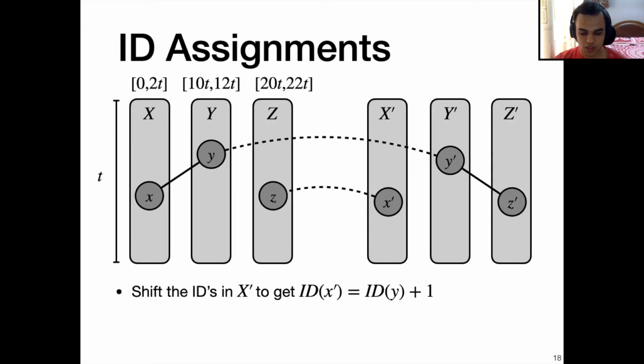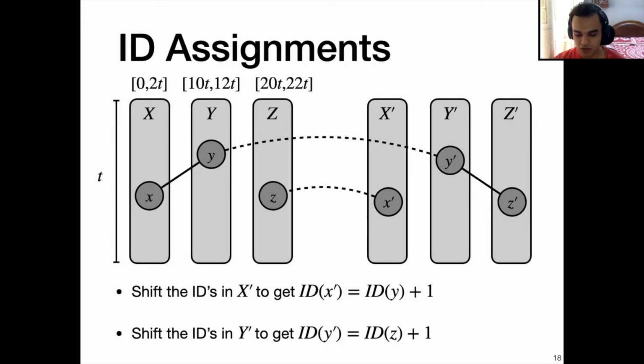Initially, each node in G' has the same ID as the corresponding node in G, and we shift the IDs in X' to get ID of X' equal to ID of Y plus 1. And we shift the IDs in Y' to get ID of Y' equal to ID of Z plus 1. Moreover, we shift the IDs in Z' by a large multiple of t. The gaps in the IDs between capital X, capital Y, and capital Z ensure that our shifts do not overlap.